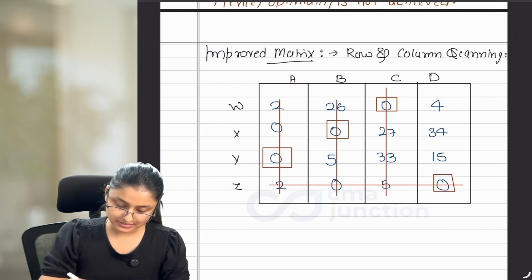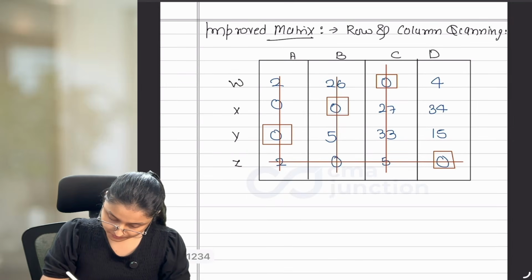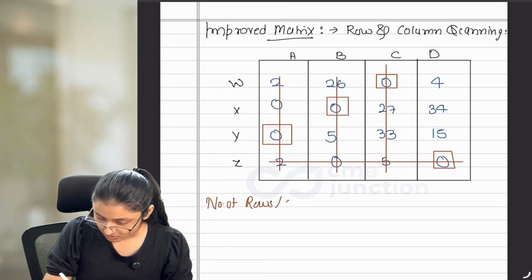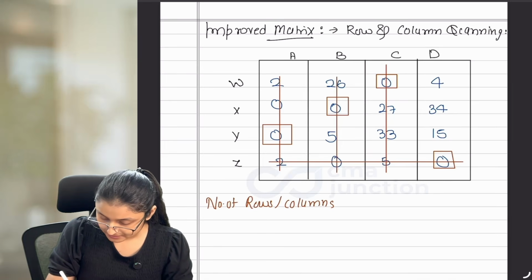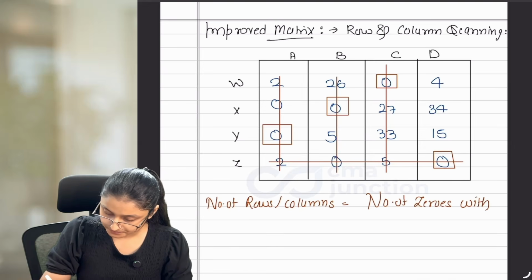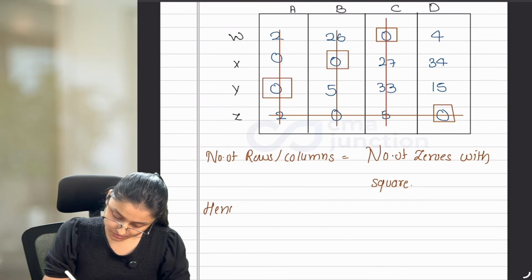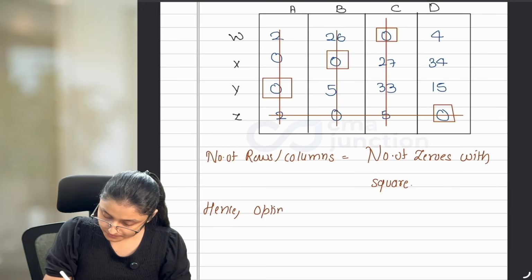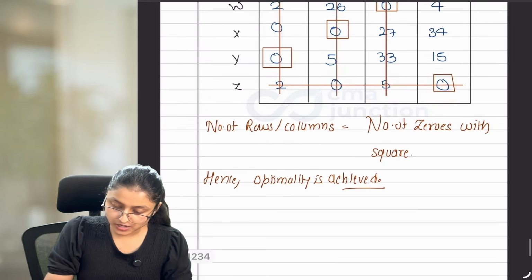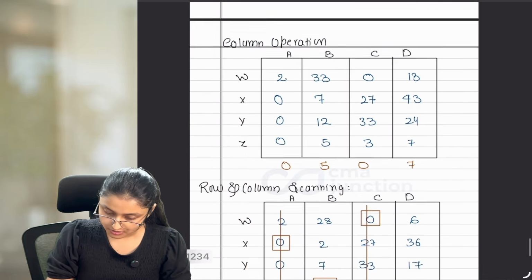Hence, optimality is achieved. Write it down: number of rows or columns is equal to number of zeros with square. Hence, optimality is achieved. And if you achieve the optimality, you have to write the final answer.